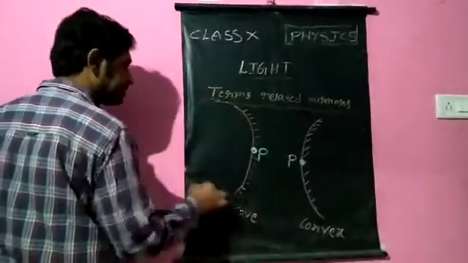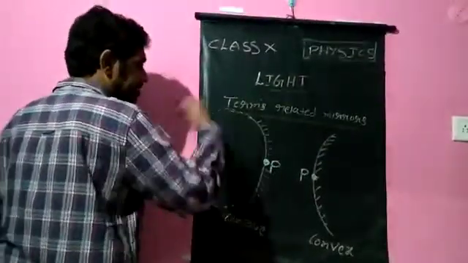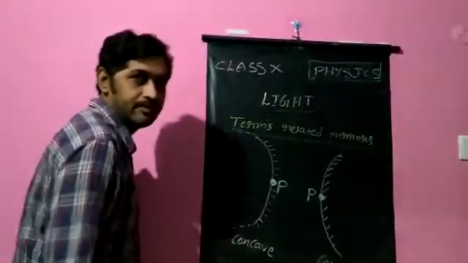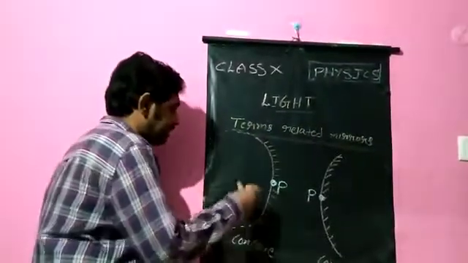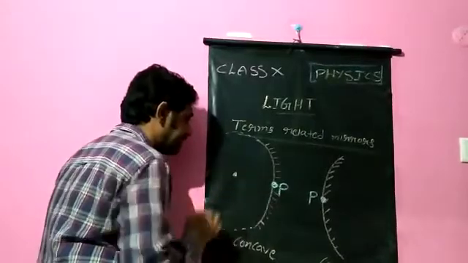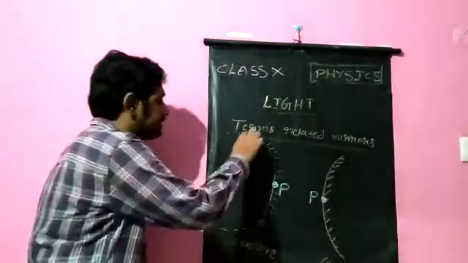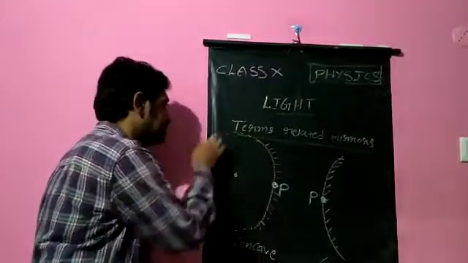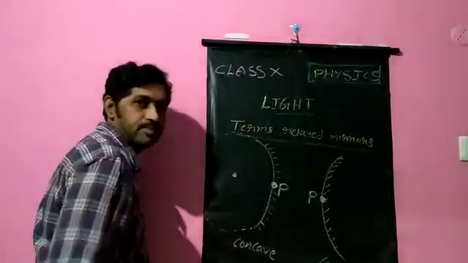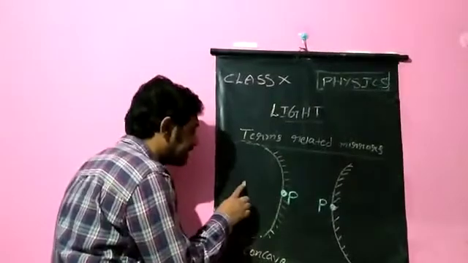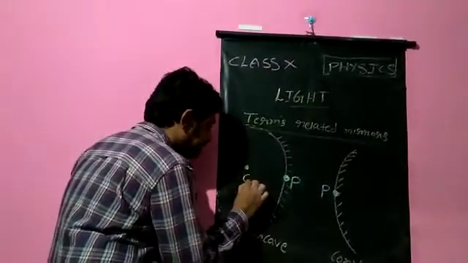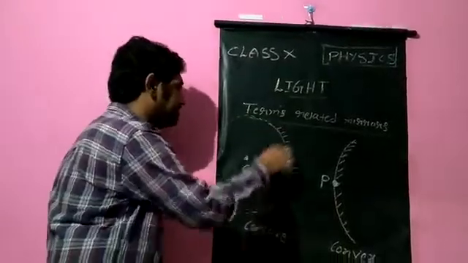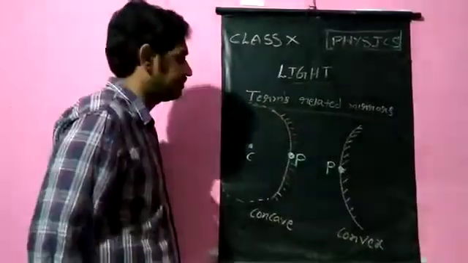Suppose this is the sphere; maybe my diagram will be a little elliptical, but imagine that it is a sphere. If it is a sphere, it will definitely have a center. This is the hollow sphere from which this mirror is formed, and the center of that sphere is here. Suppose the center is C. That will become the center of curvature for this concave mirror.